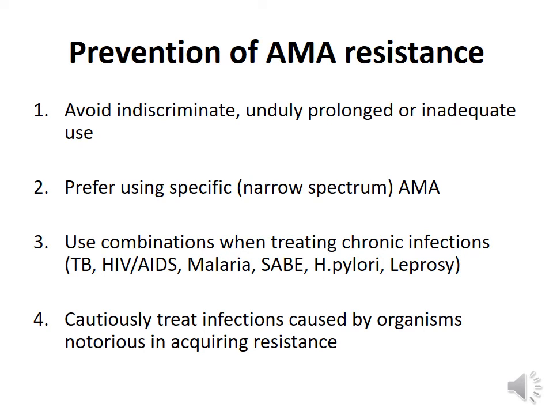Then when we are treating chronic infections like tuberculosis, HIV/AIDS, malaria, subacute bacterial endocarditis, H. pylori and leprosy, we have to use combinations of antimicrobial agents to prevent the emergence of resistance. And finally, whenever we are treating infections caused by organisms which have a greater ability to acquire resistance, we have to do it more cautiously.